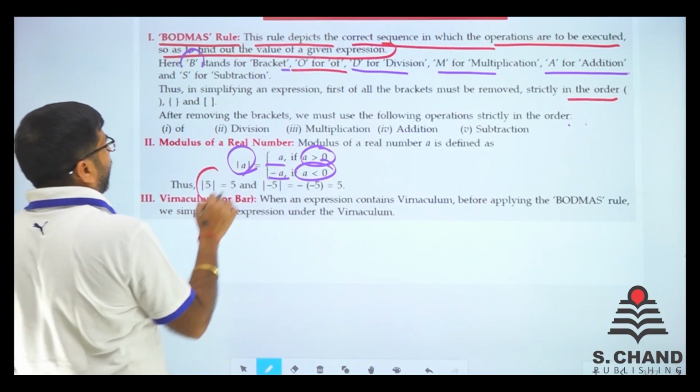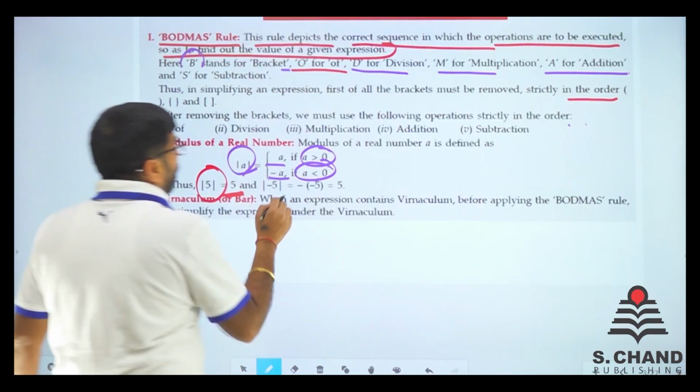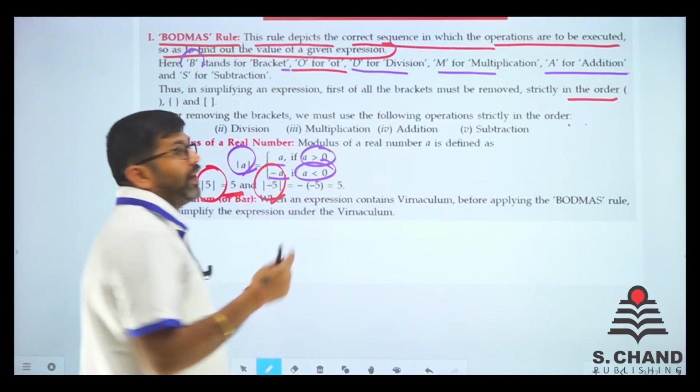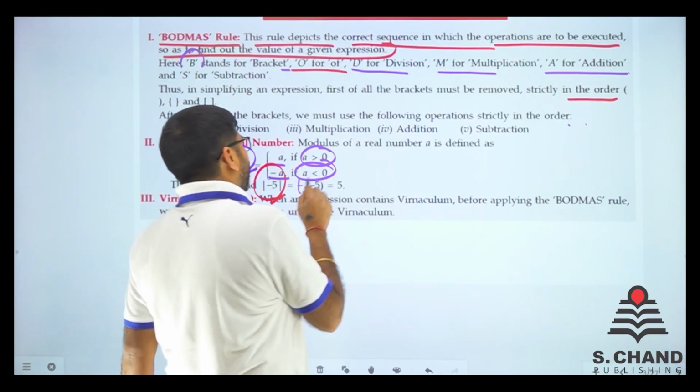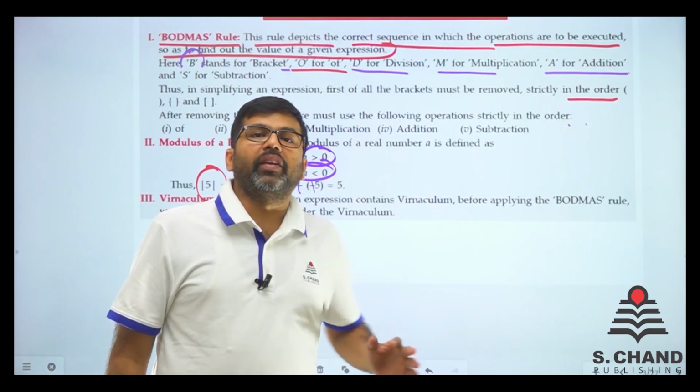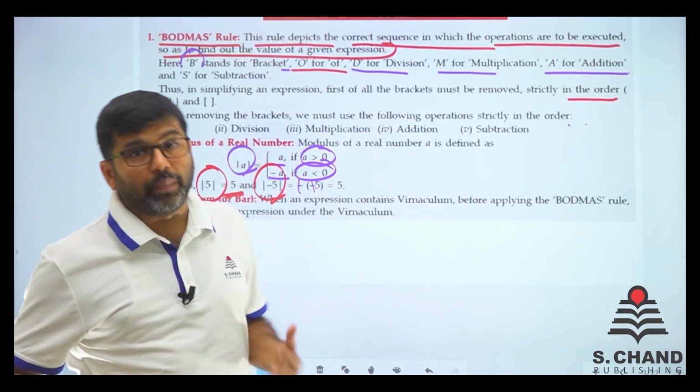Say for example, mod 5 is 5. Mod minus 5 is minus of this, so minus into minus is plus. So mod is a filter where minuses are removed. Mod is a filter, minuses are removed. Just remember this line, right?